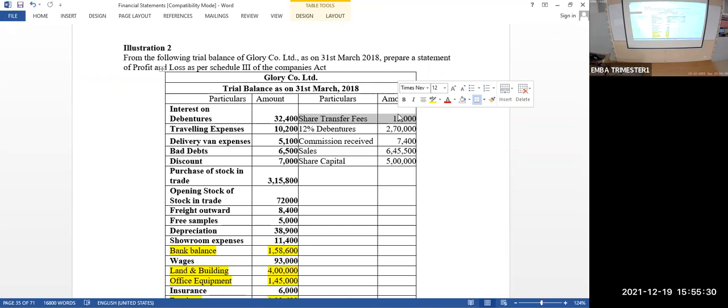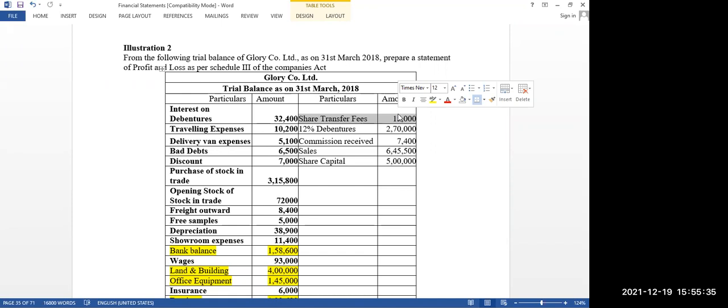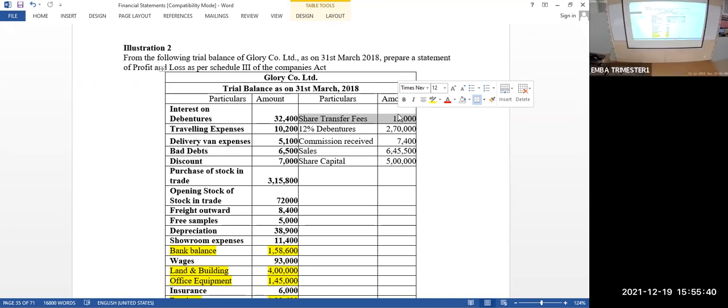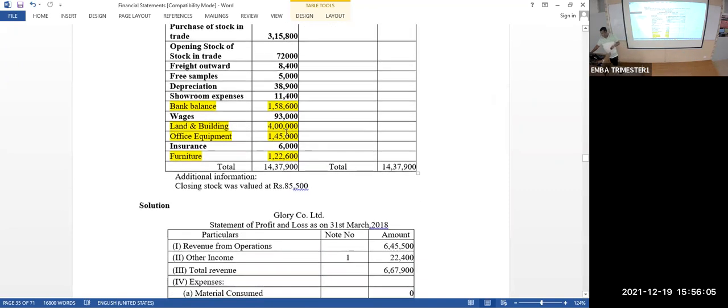So is it income or expenditure or asset or liability or equity? Income. It's an income. How do I simply know this? On this credit side, whatever is there, the possibility is only asset, liability, equity or income. Income, equity and liability will be on the credit side. Expenditure and asset will be on the debit side of the trial balance. So this should be considered as other income.